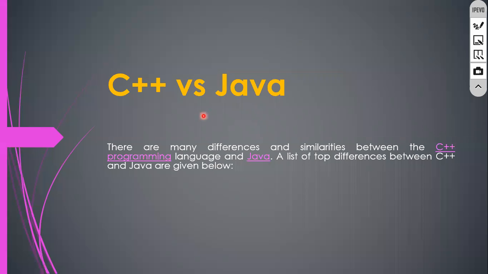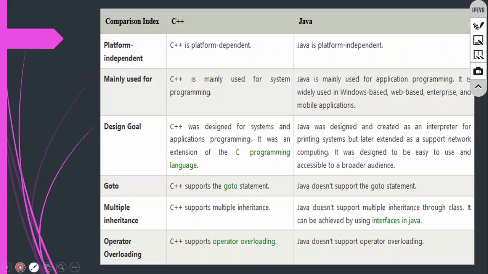So the difference between C and C++, I think I explained this one. Let's see. These are the things you need to know. C++ is platform dependent. Java is platform independent. All these differences you should know. C++ is mainly used for system programming. Java is mainly used for application programming, like web-based, app-based, and again window-based, all those things.